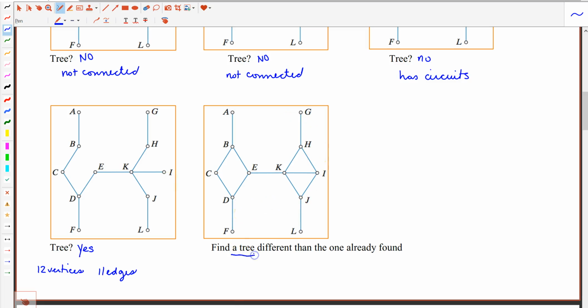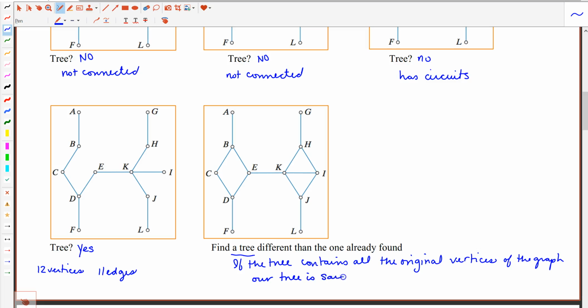So if you're given a graph and if the tree we find contains all the original vertices of the graph, our tree is said to span the graph.